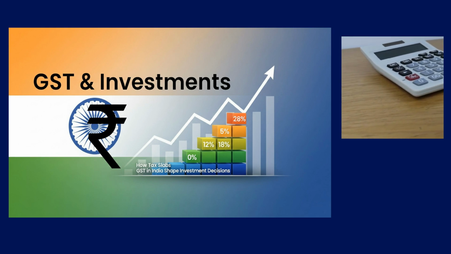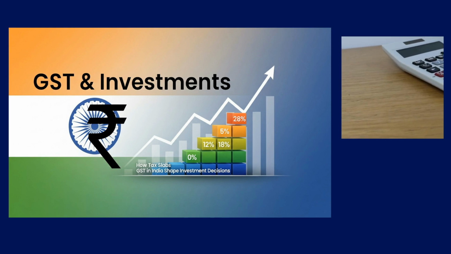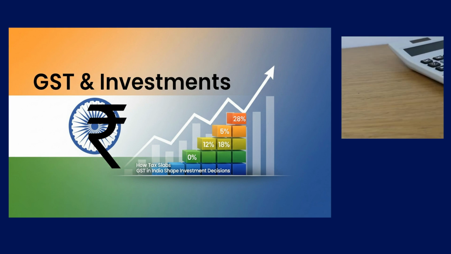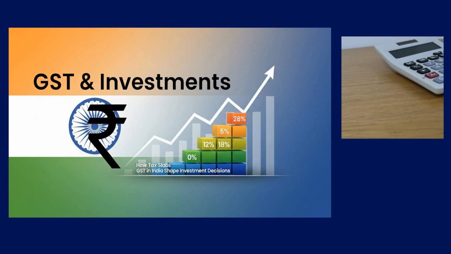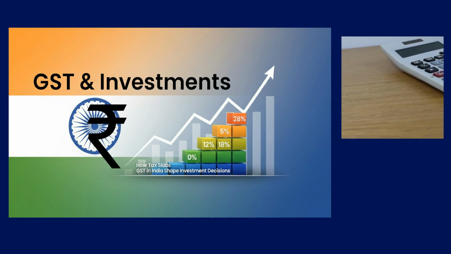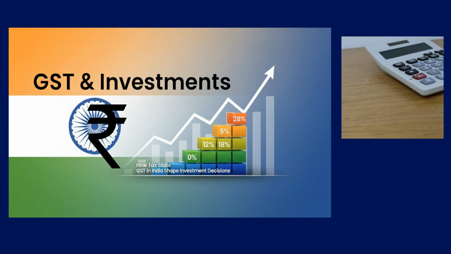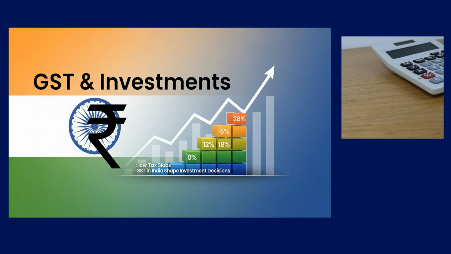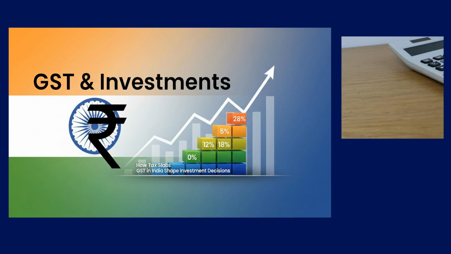We'll start with a brief overview of the GST structure in India, which comprises rates of 0%, 5%, 12%, 18%, and 28%. We'll also touch upon the income and corporate tax slabs and their associated surcharges. Understanding these foundational elements is crucial before delving into their impact on investment decisions.